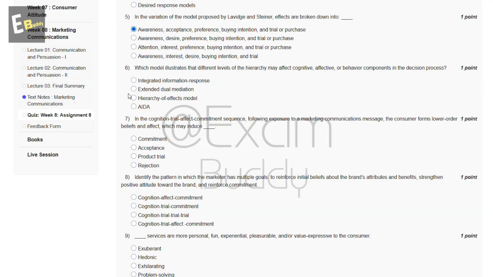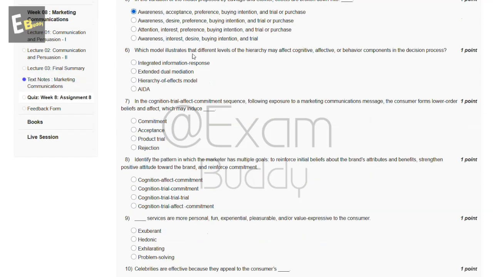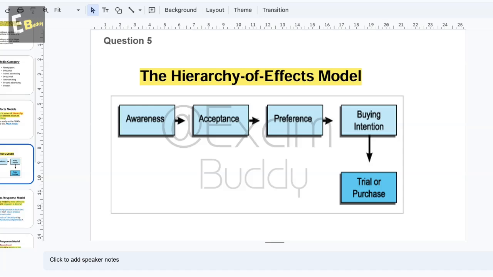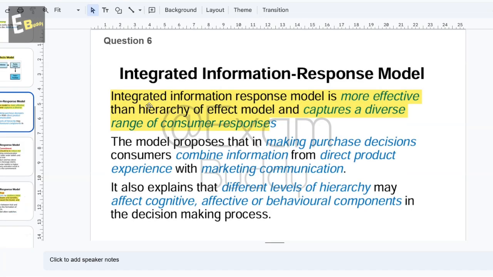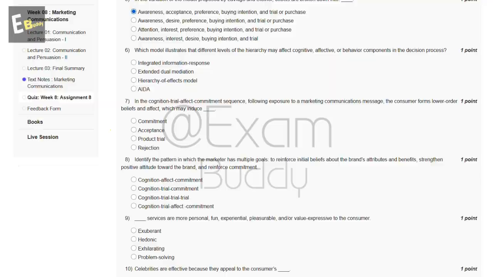Now the sixth question is, which model illustrates that different levels of the hierarchy may affect cognitive, affective, or behavior components in the decision process. So these are the options. And now let's check the answer of our sixth question. The integrated information response model is more effective than the hierarchy of effect model and captures a diverse range of consumer responses. So the answer of our sixth question is A.